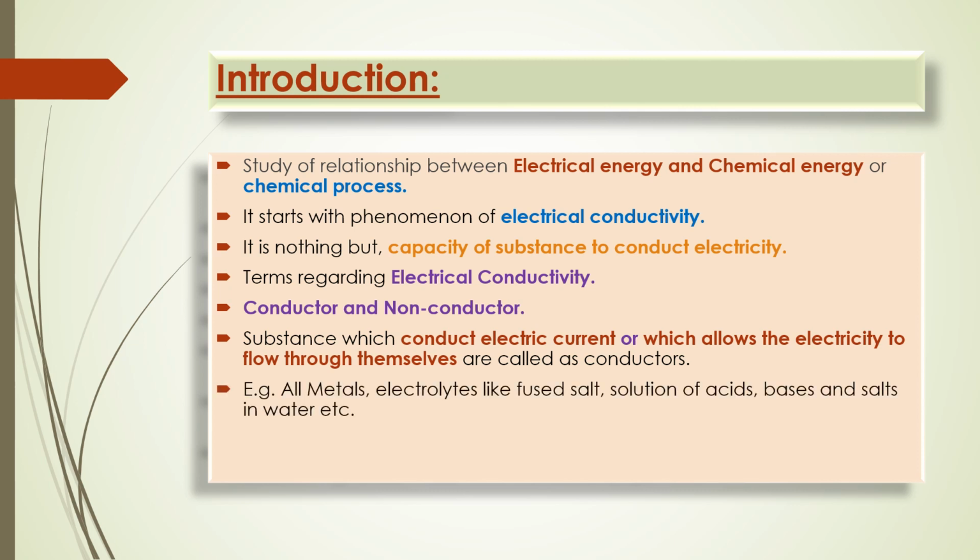For example, all the metals, it may be copper, iron, then electrolytes like fused salts, solutions of acids, bases and salts in water. If you simply put sodium chloride or salt in water, it can conduct electricity because of production of ions. So these are the examples of conductors.